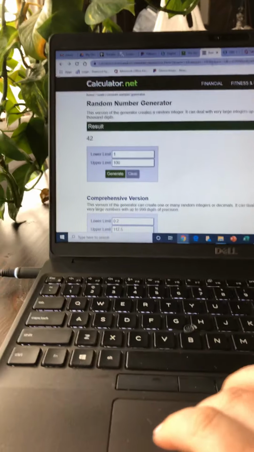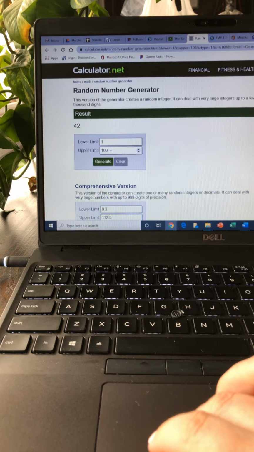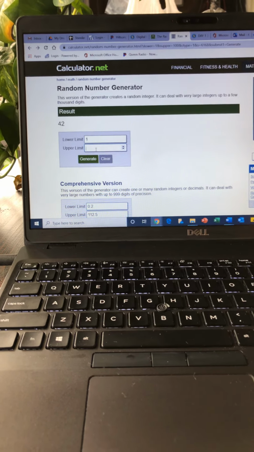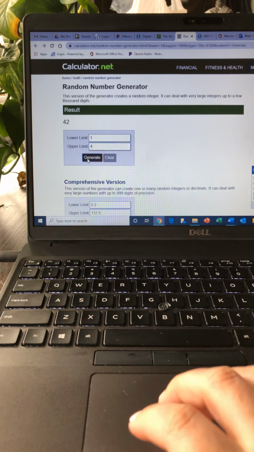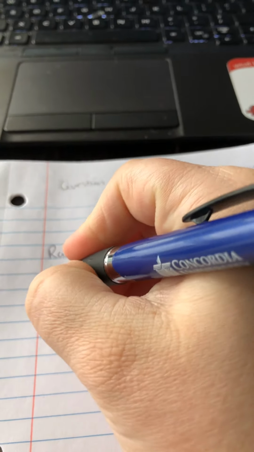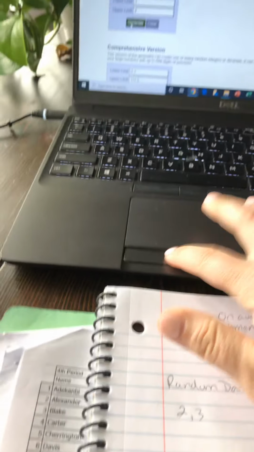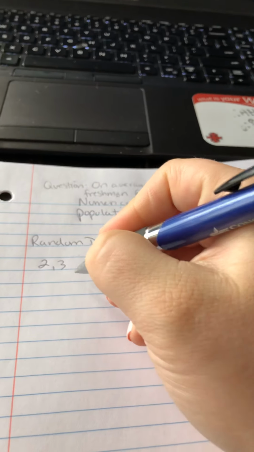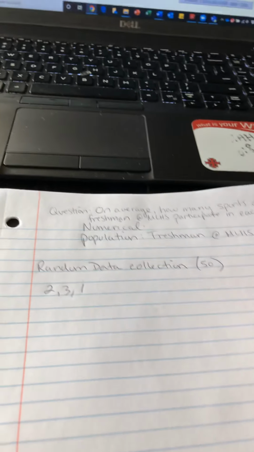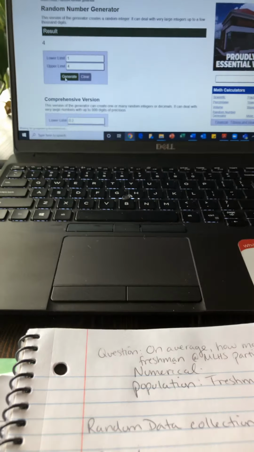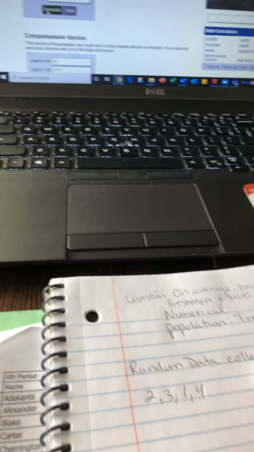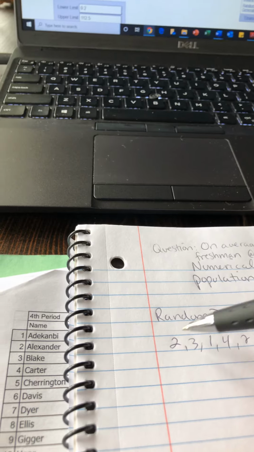My options are only 1 through 4, because they can't really play more than that in a year. So I'm going to click generate. My first result is 2. I'm going to record my 2 here. I click generate again. I have 3, and I record my 3. Again, 1, and I record my 1. It's really hard to write it through a camera. 4, 2. Okay, so you can see I've done 5.